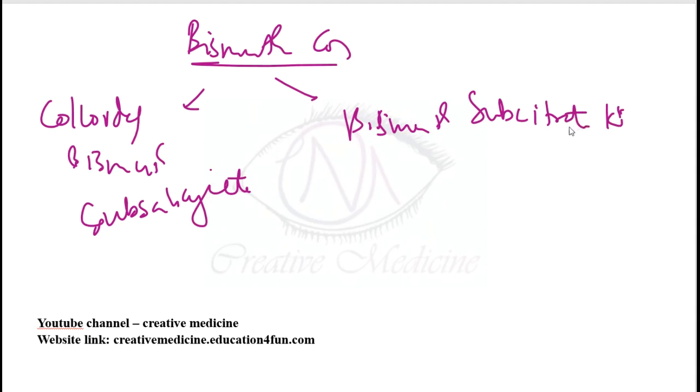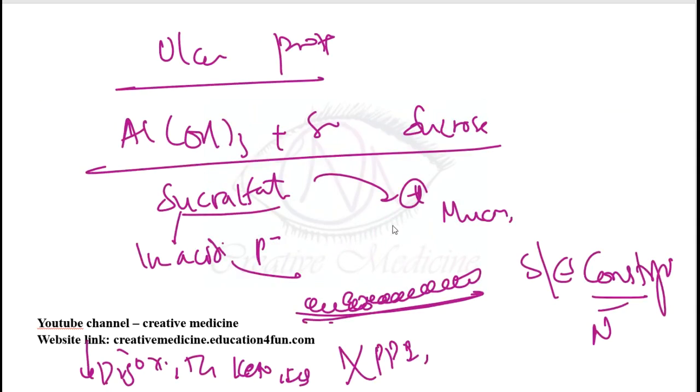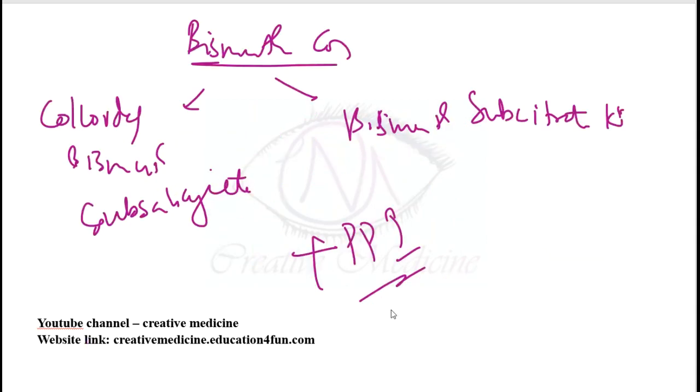Both of these do not need polymerization in acidic pH, so they can be given along with proton pump inhibitors, whereas sucralfate needs polymerization in acidic pH, so you should not give sucralfate with proton pump inhibitors. The side effects of these bismuth compounds are that they cause blackening of the stool.